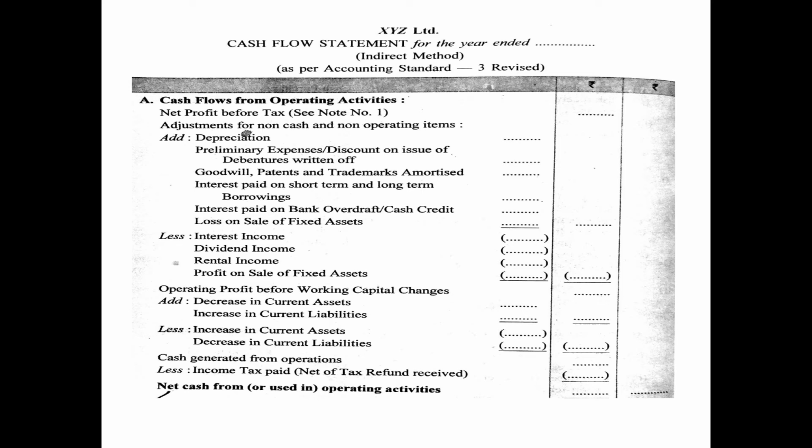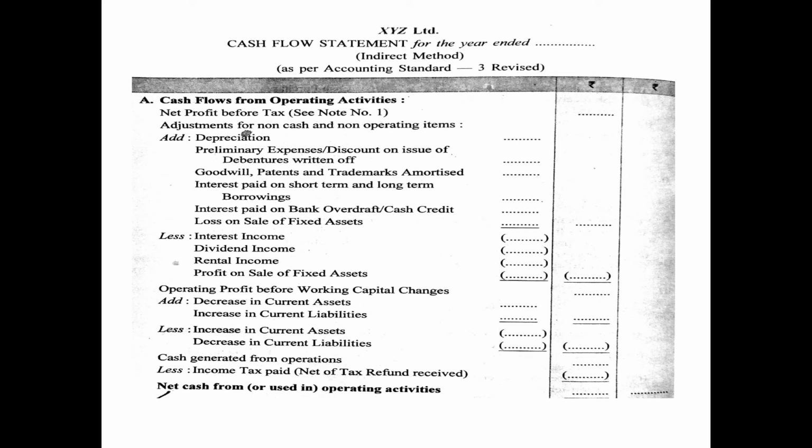And now finally, as we have discussed, income tax paid is also deducted in operating activity. Finally, at the end, you will deduct income tax paid during the year or net of income tax refund received. This will be deducted, and therefore it is put in brackets. And after deducting this, you will get the net cash from or used in operating activity, which will be shown in the last outer column amount.